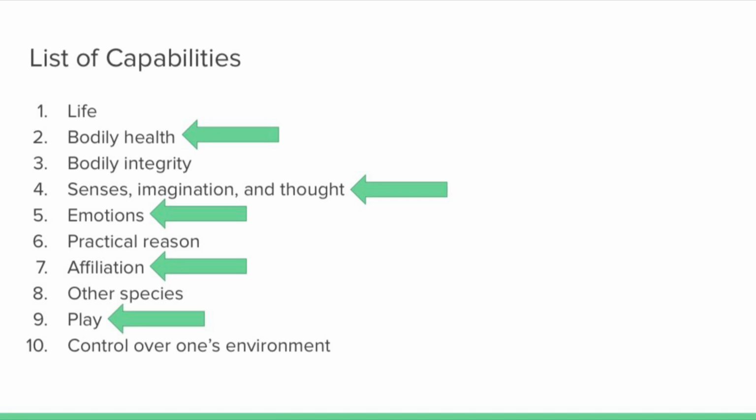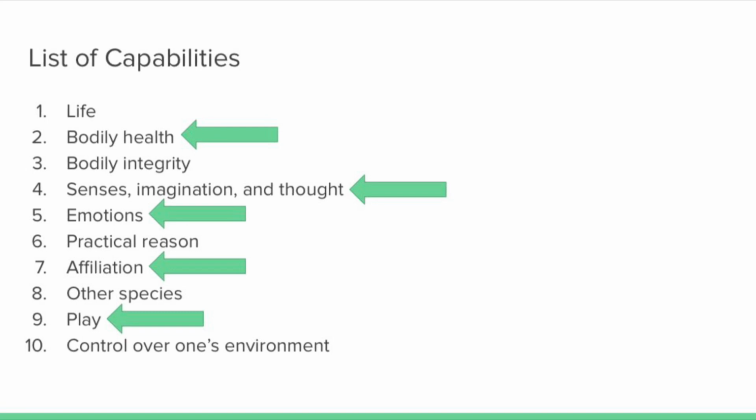We have selected 5 of Nussbaum's 10 capabilities which we believe are vital to a minimally decent and dignified life. Without bodily health, senses, imagination and thought, emotions, affiliation, and play, could a minimally decent life be attained? Can you imagine a life without laughter or doing the things you love? Would a life devoid of relationships and people who care about you be worth living? We and any reasonable human being argue that it would not. While the capabilities approach may be more difficult to measure, it is not impossible.